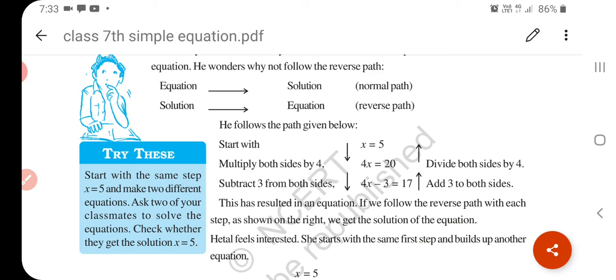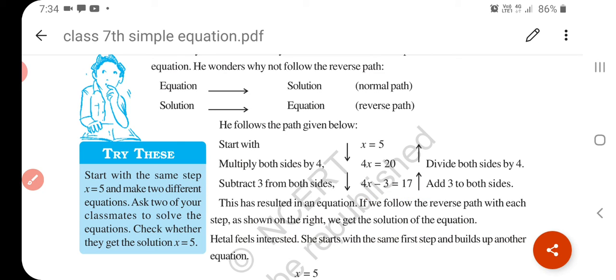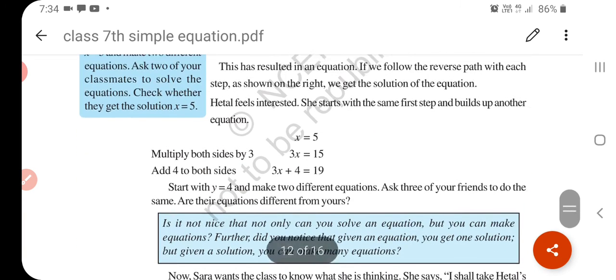And how do you solve this equation? If the equation is this, then how do you solve it? First add 3 to both sides, so it becomes 4x is equal to 20, and then divide by 4, so it becomes x is equal to 5. So not only do you have to solve the equation, you can make an equation also. Understand? You can make an equation also.